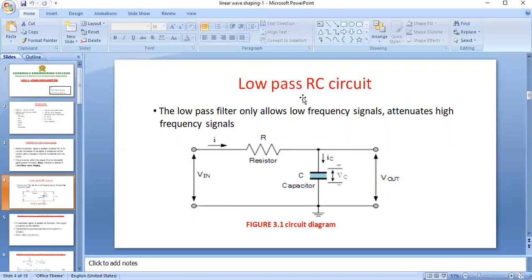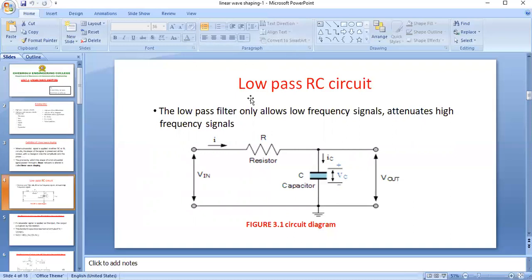What is a filter? A filter allows only a particular band of signals. A signal filter is nothing but a circuit that allows only particular frequency signals and attenuates the remaining frequency signals.